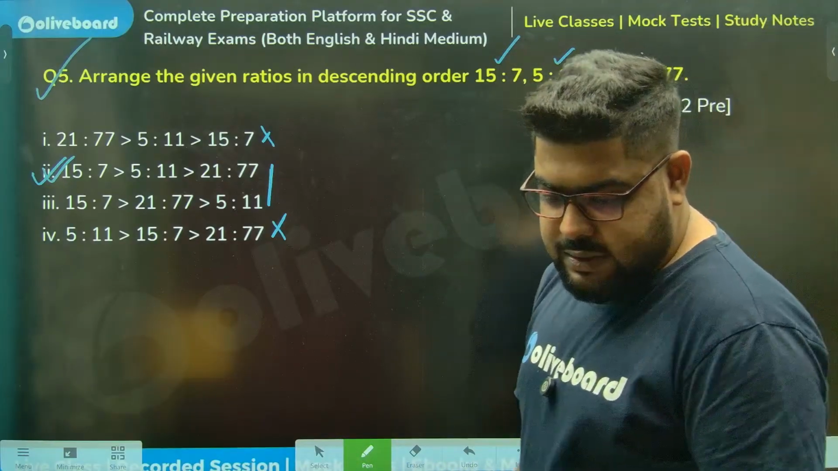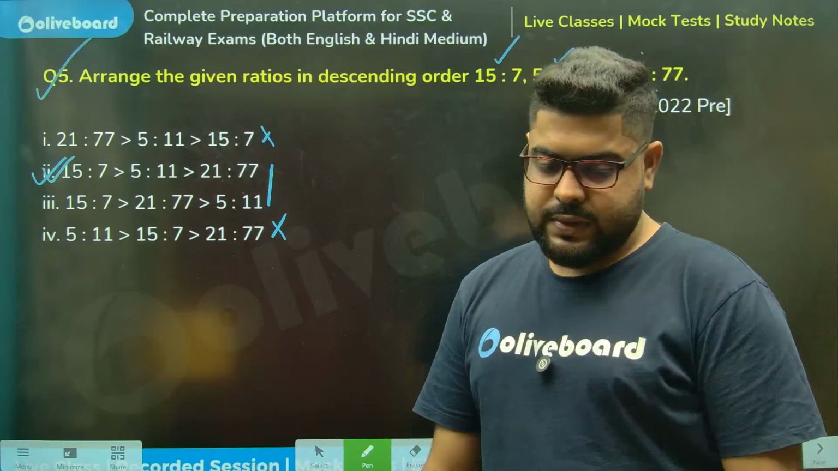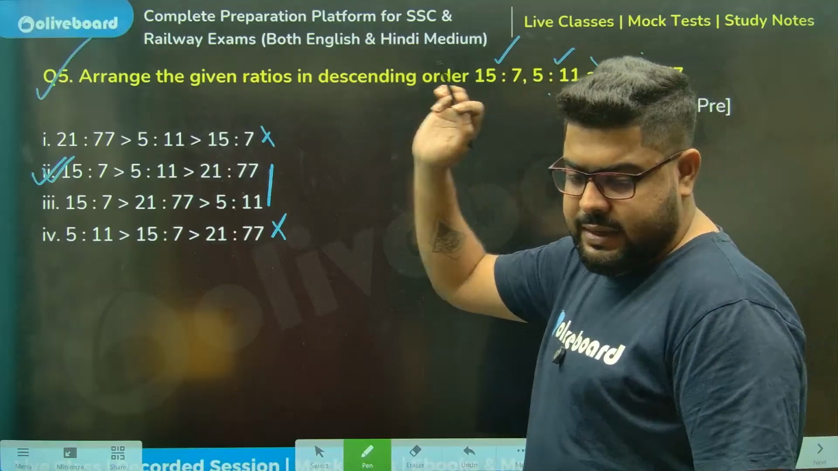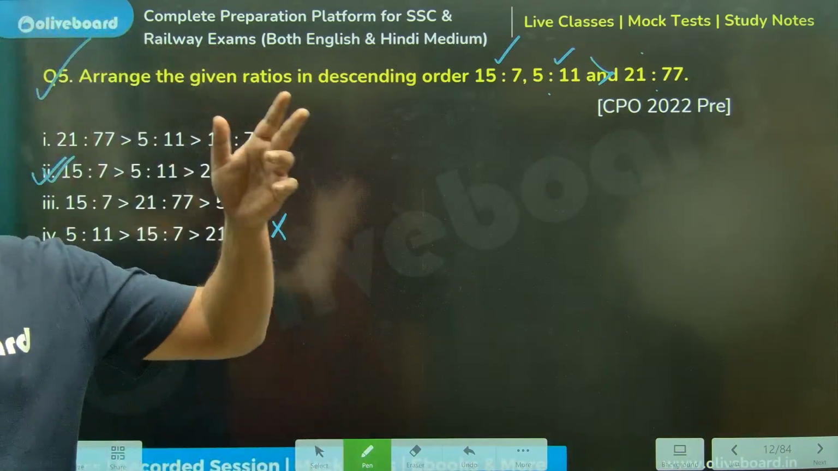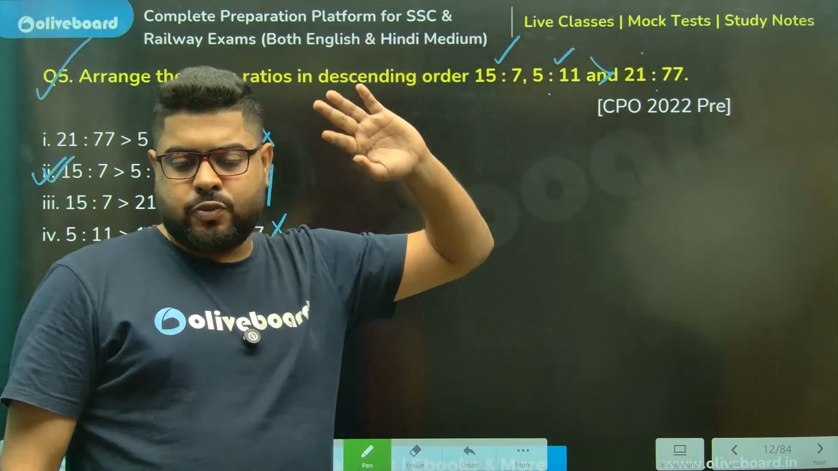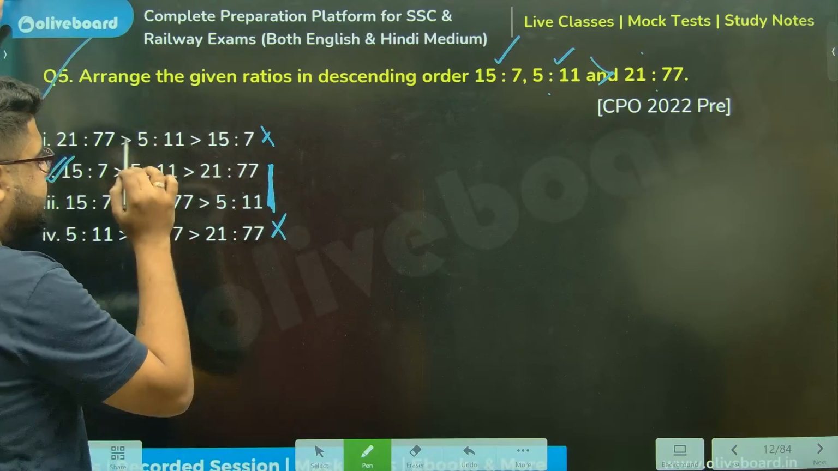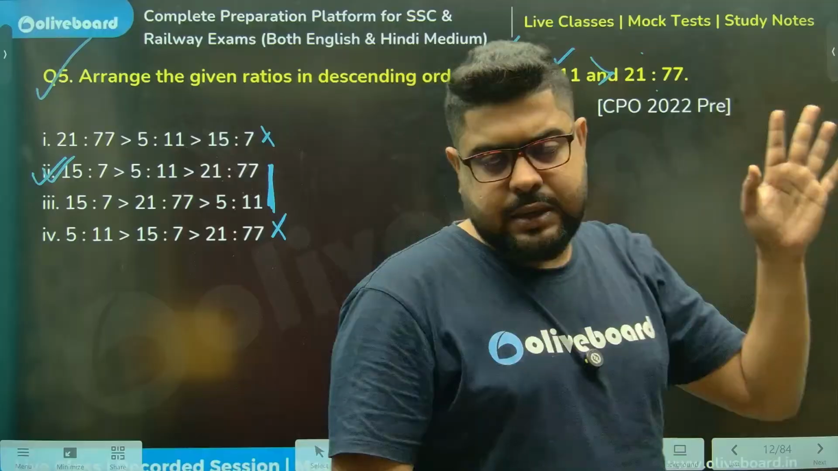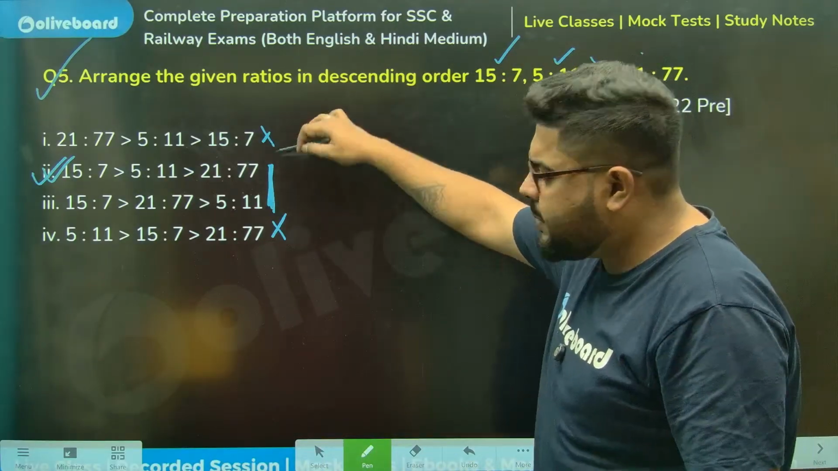Not option 1, brother. 15 by 7 has to be the highest. Please understand, 15 by 7 is greater than 2, and the rest of the two fractions are less than 1. So 15 by 7 has to be the highest, meaning my first things first, my answer has to be between option 2 or option 3. Nothing beyond that.